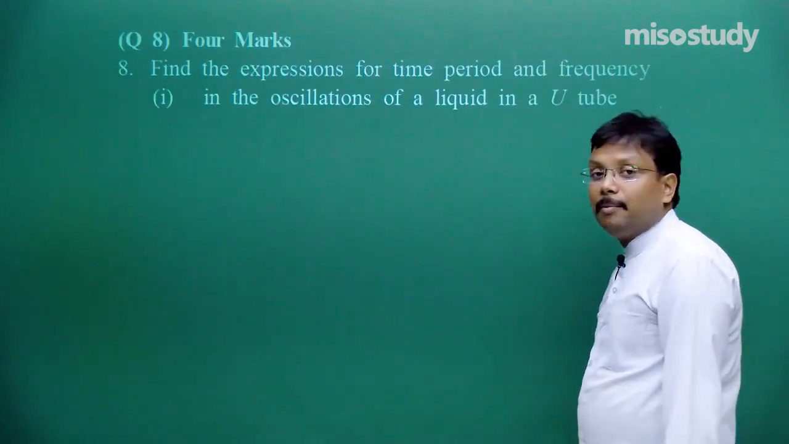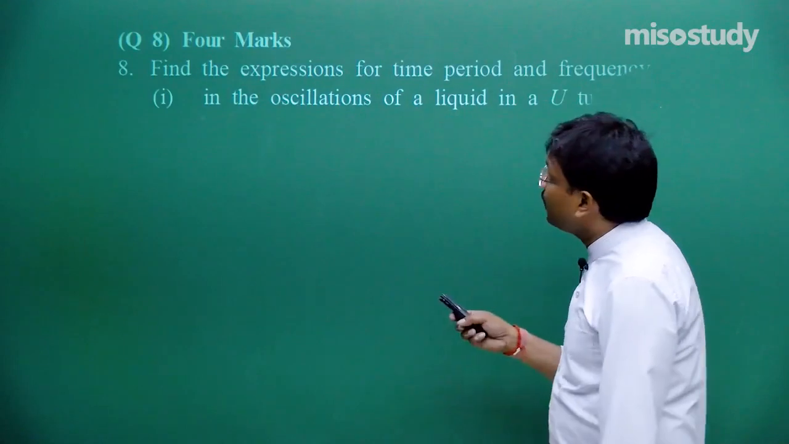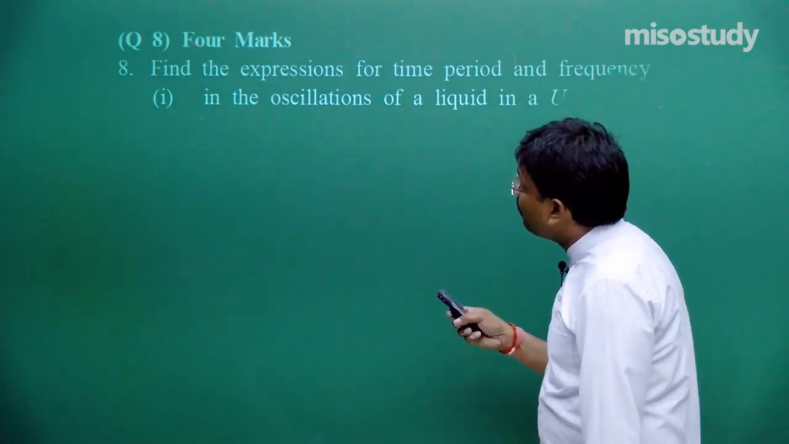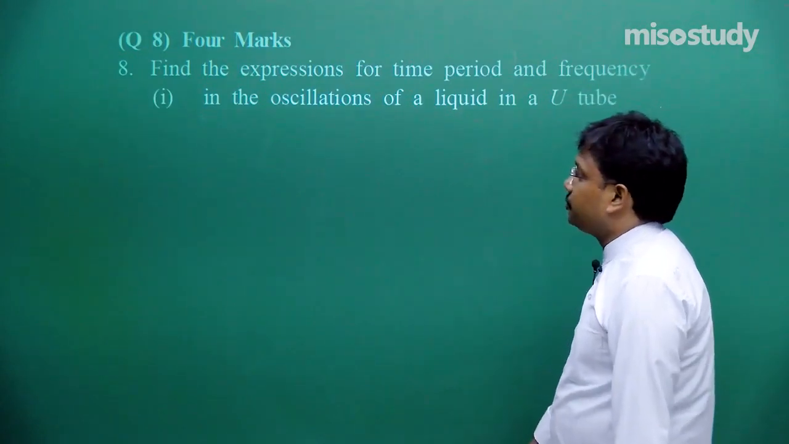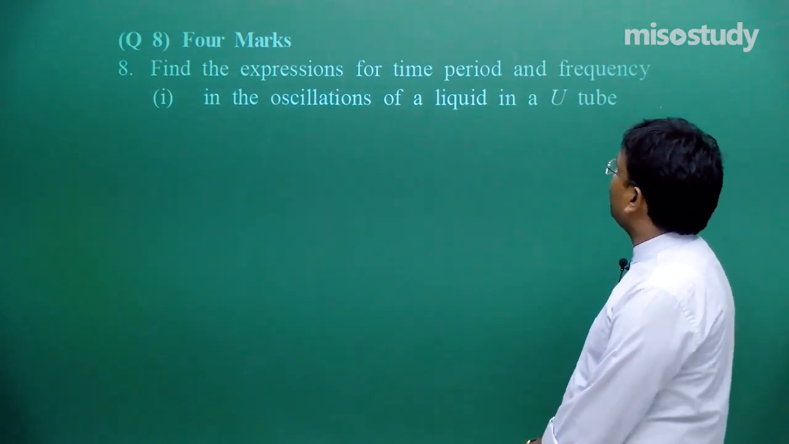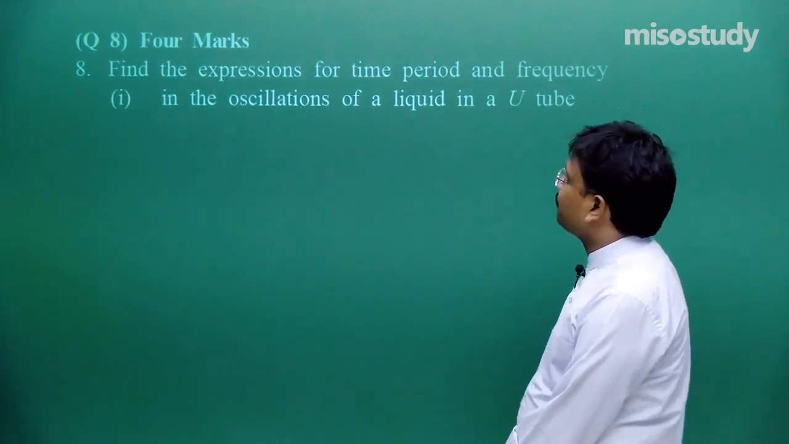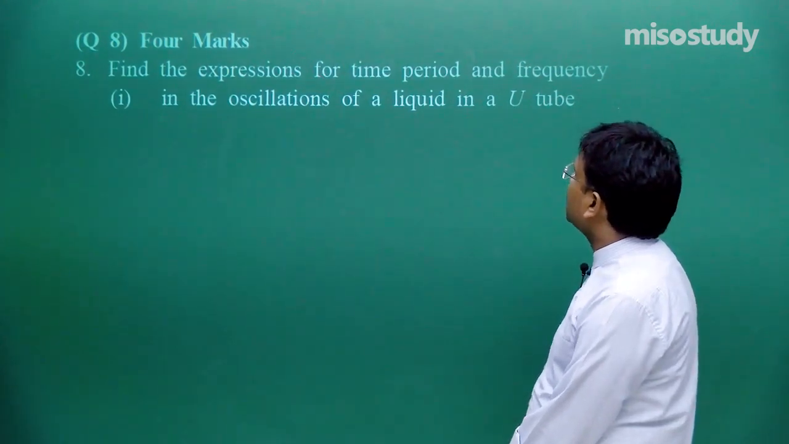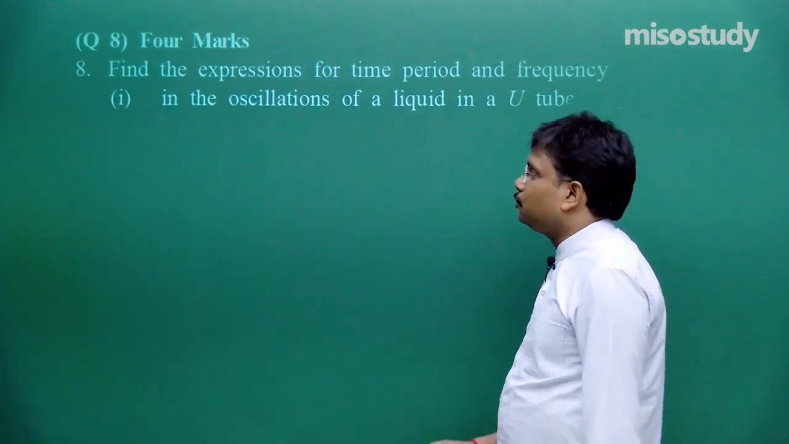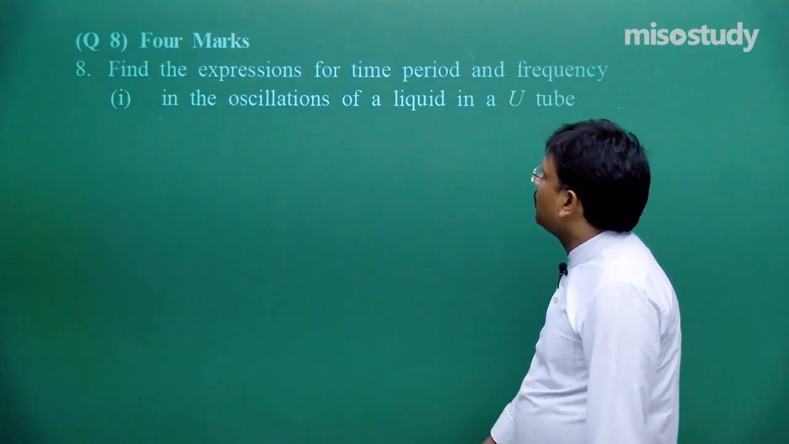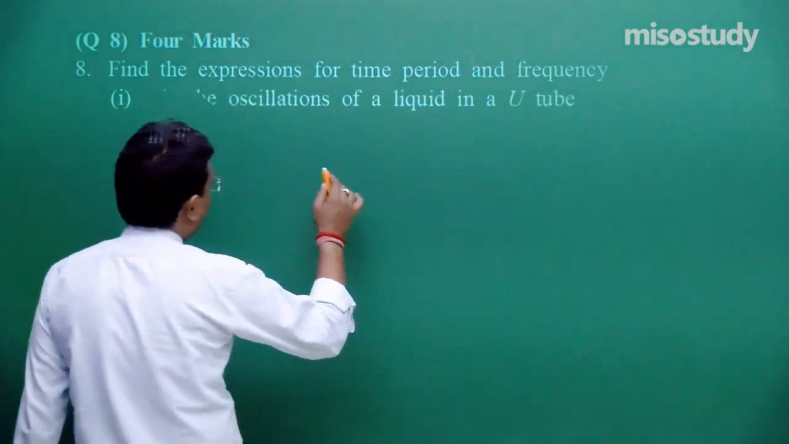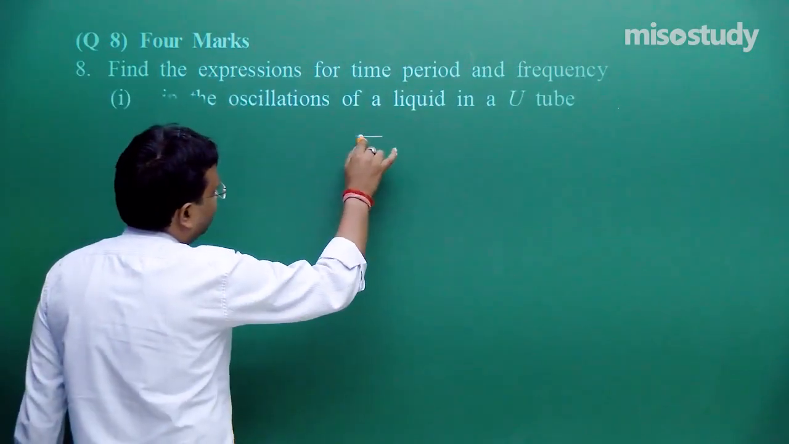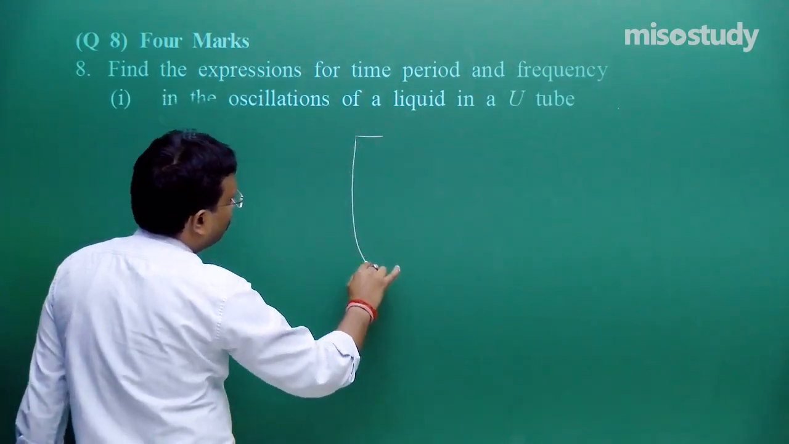Then comes question number 8, and this question number 8 is for 4 marks. Okay. Now what is the question? Find the expression for time period and frequency in oscillation of a liquid in a U tube. Okay, in a U tube. Fine. So this is something which I explained to you already, but here it is for 4 marks.